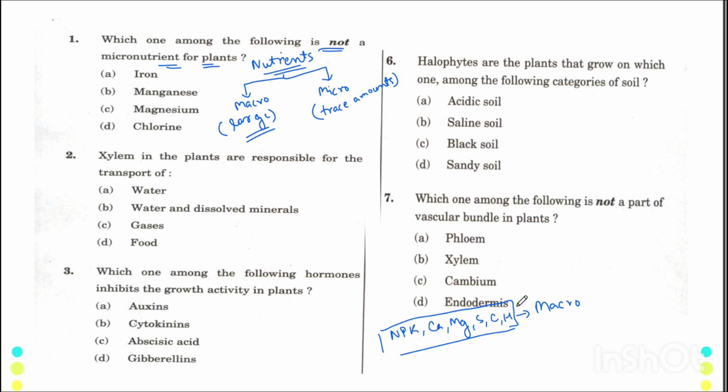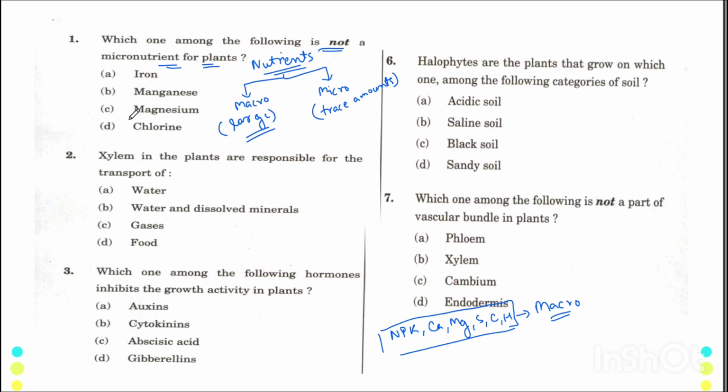This is called mnemonics, and you can make a mnemonic of your own, but that's what worked for me, because that's what my teacher made me learn. So this is how you learn all the macronutrients which are necessary for plants, that is nitrogen, potassium, phosphorus, calcium, magnesium, sulfur, carbon and hydrogen.